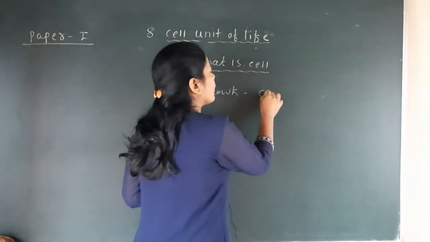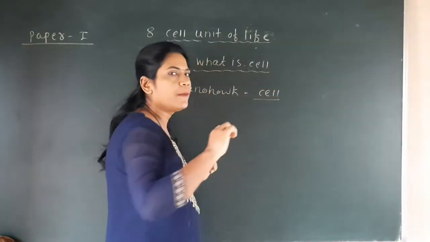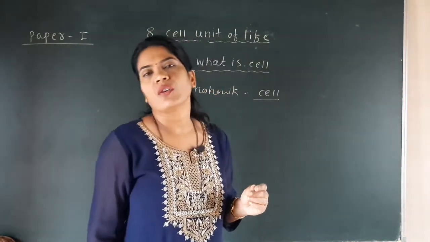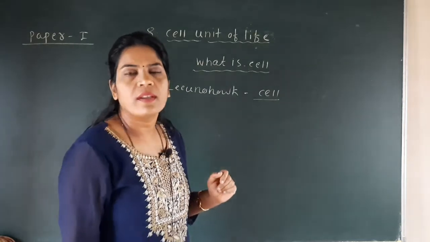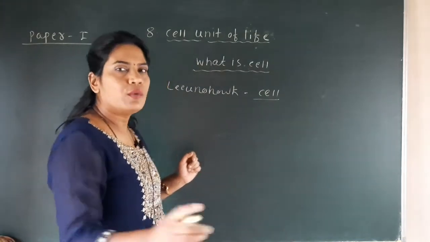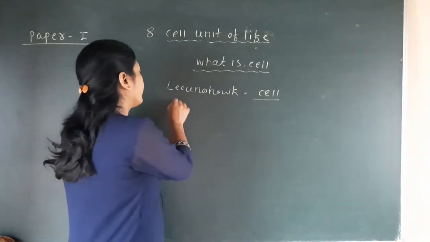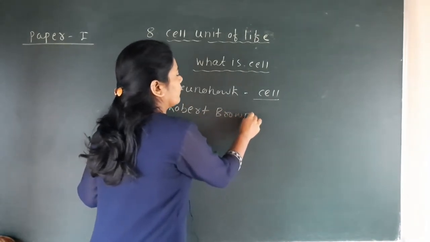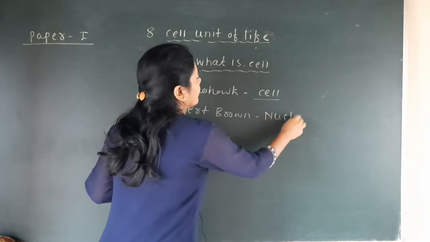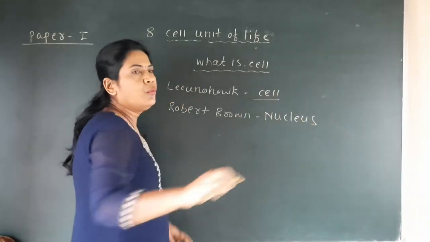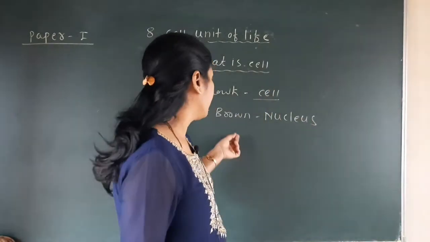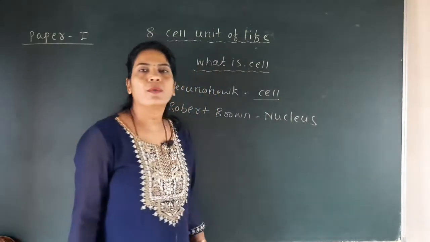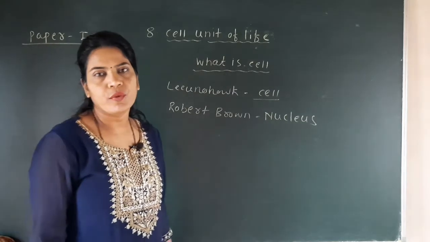Later on, another scientist, Robert Brown, discovered the nucleus.